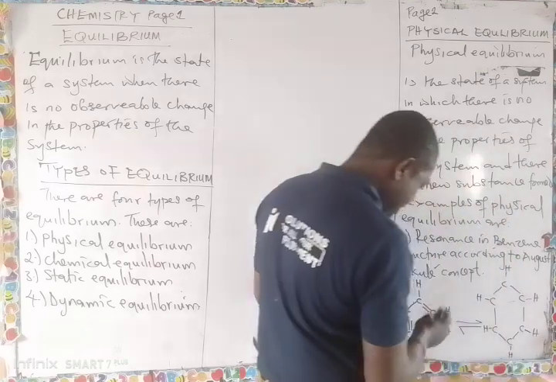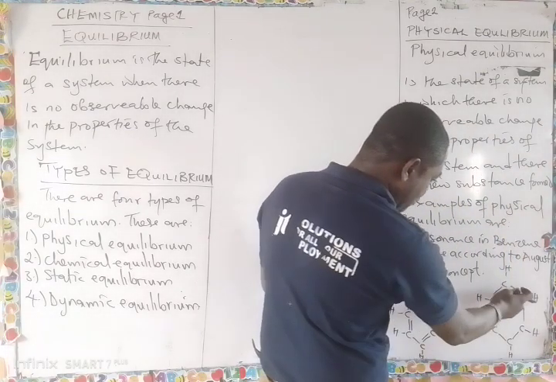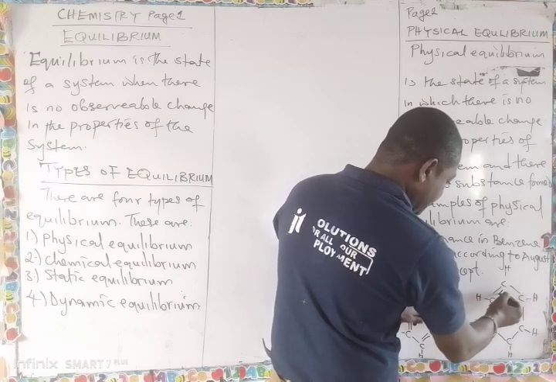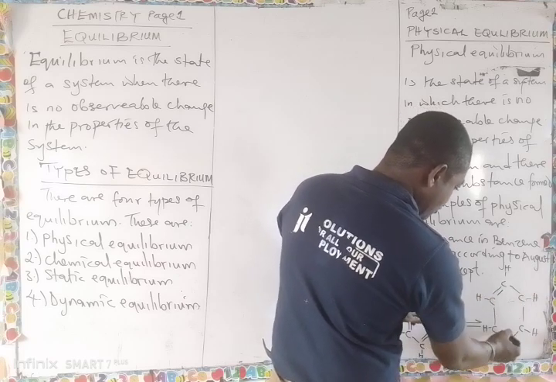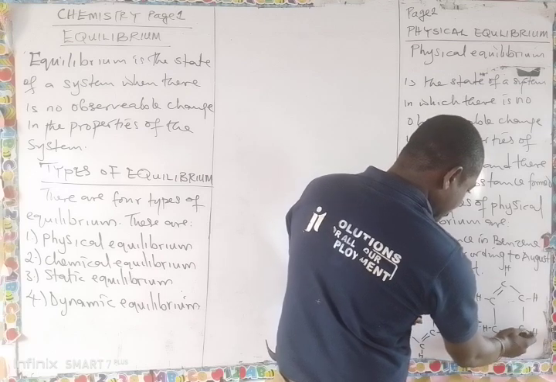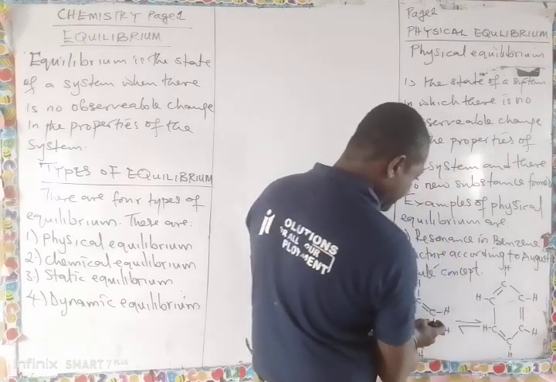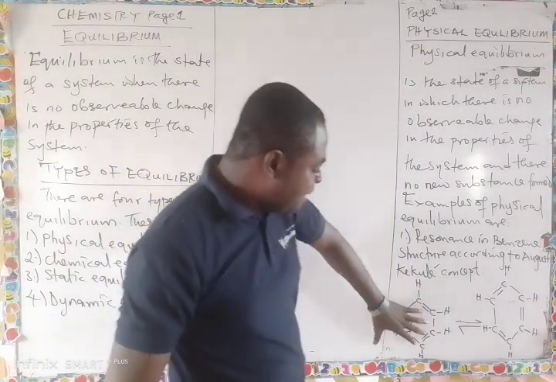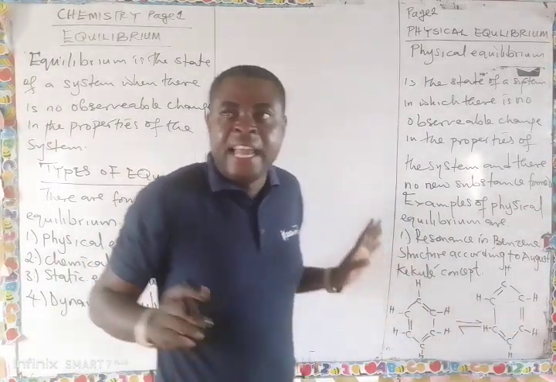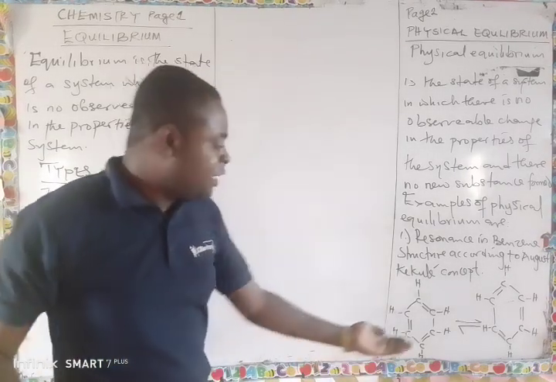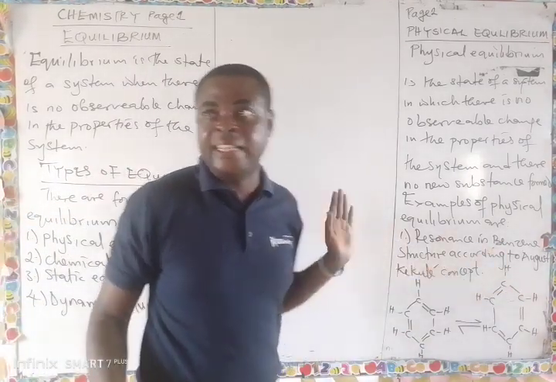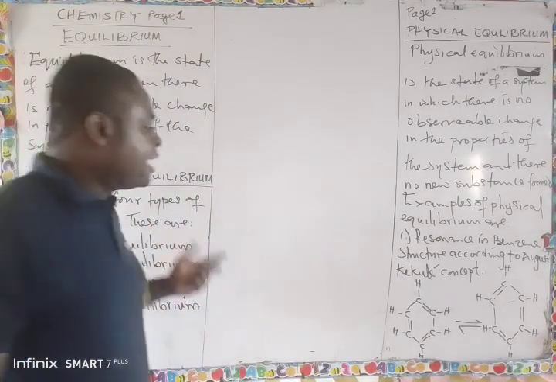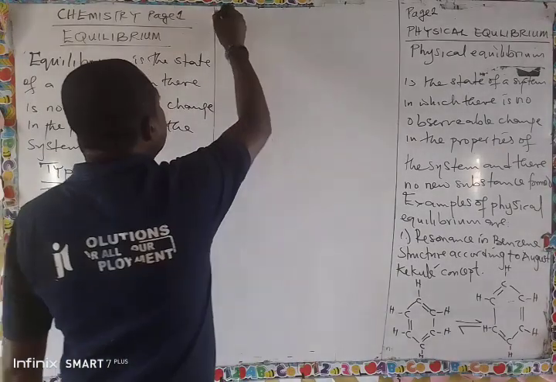Look at this one now. Here, I refuse to put a bond here. Here now, this is where I put the bond. The bond can shift. There's a single bond here, a double bond here, a single bond here, a double bond here. You can see this benzene and this benzene, they are the same thing. There is no new substance. Both the reactant and the product are the same. That's a physical equilibrium. We have many more. Let's look at another example.